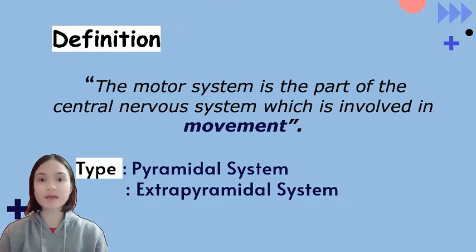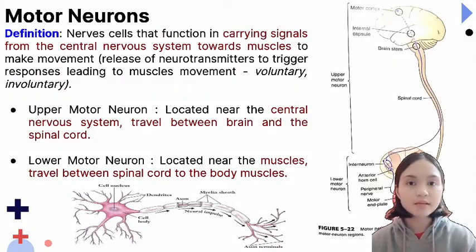What is the motor system? The motor system is part of the central nervous system which is involved in movement. There are two types of motor system, which are the pyramidal system and the extrapyramidal system.